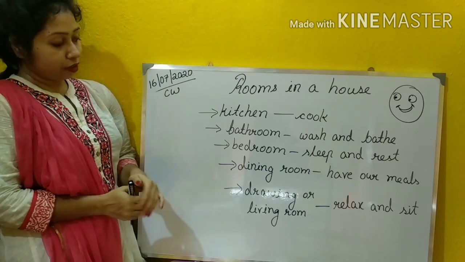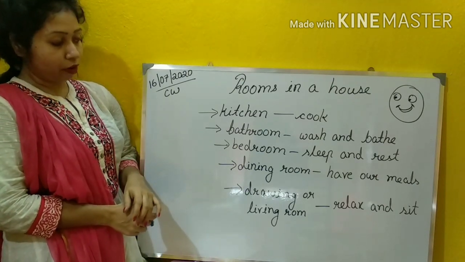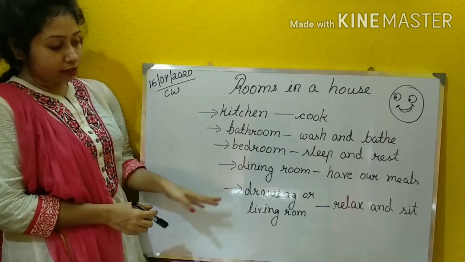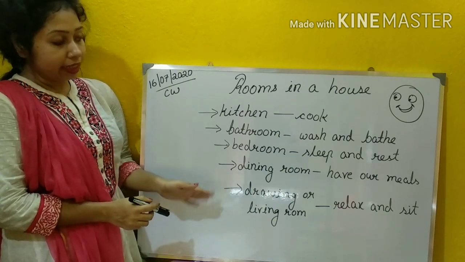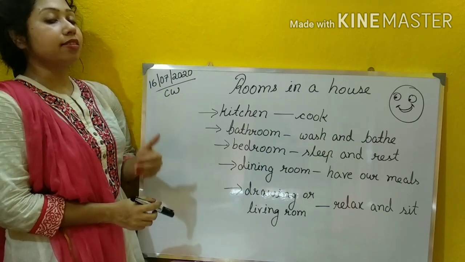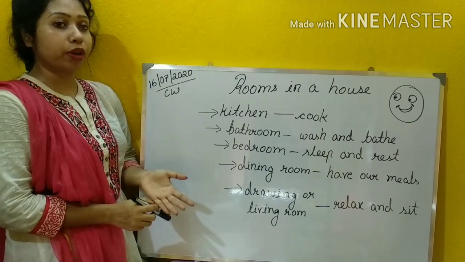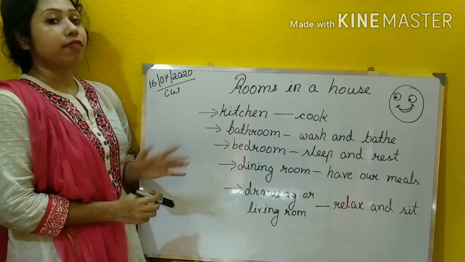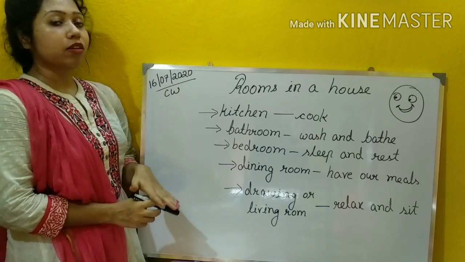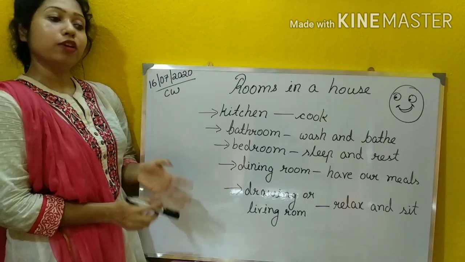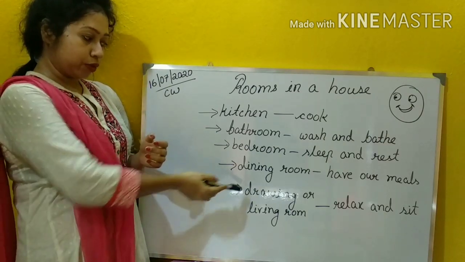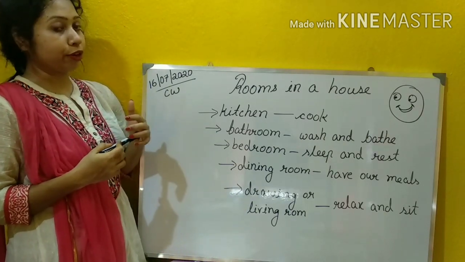Okay. Now next point is drawing or living room. We call this room living room, also a drawing room. So what is that? In this room we relax and sit. যেখানে আমরা বসে গল্প করি, we spend time with our family, our friends, our brothers or sisters. We watch TV. Okay, so these are the activities we do in a drawing room or a living room.